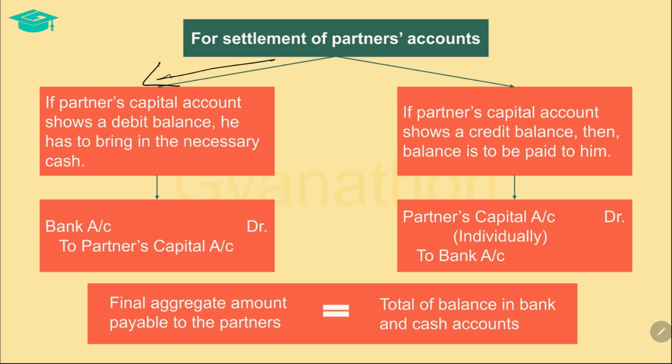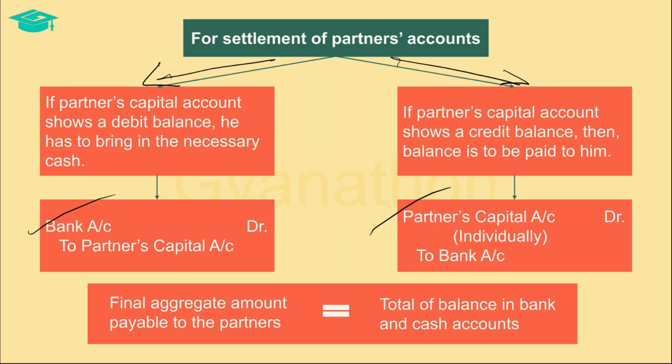When a partner's capital account shows a debit balance, such balance is closed by debiting the bank account, thereby cash coming into the firm from the partner, and crediting the partner's capital account with the amount of the debit balance in his account, thereby closing the partner's capital account. When a partner's capital account shows a credit balance, such balance is closed by debiting the partner's capital account with the amount of the credit balance in his account, thereby closing the partner's capital account, and crediting the bank account, thereby cash being paid to the partner.